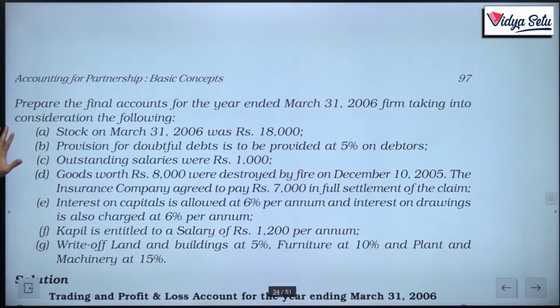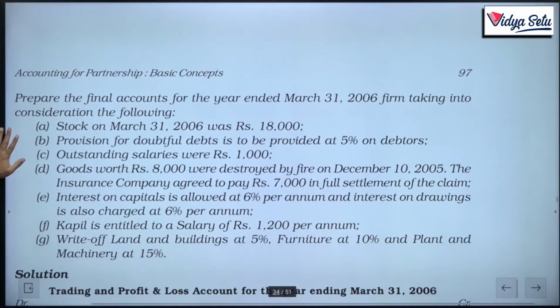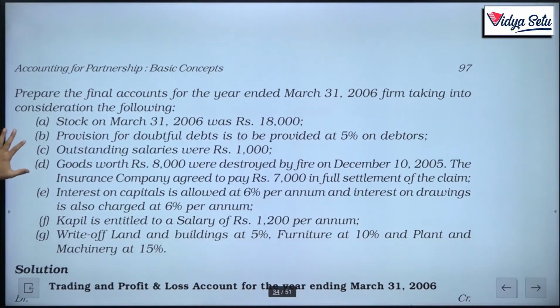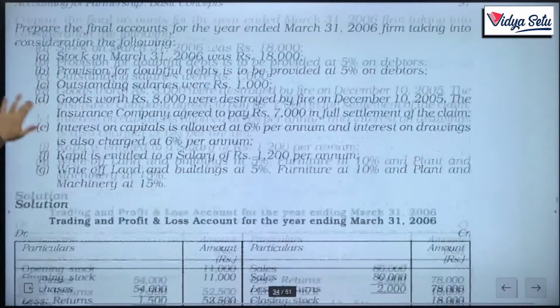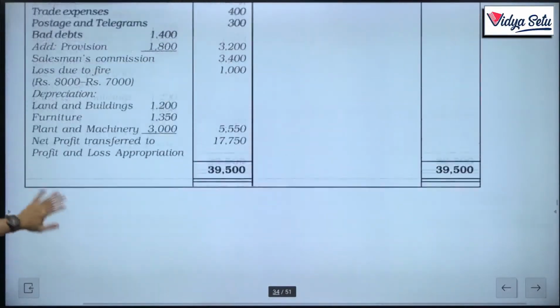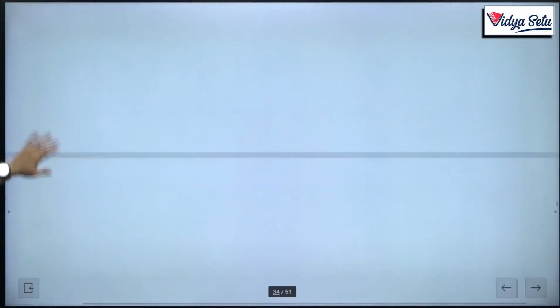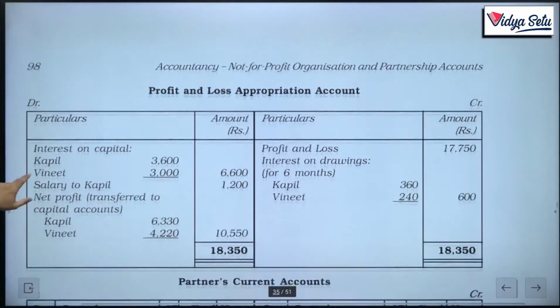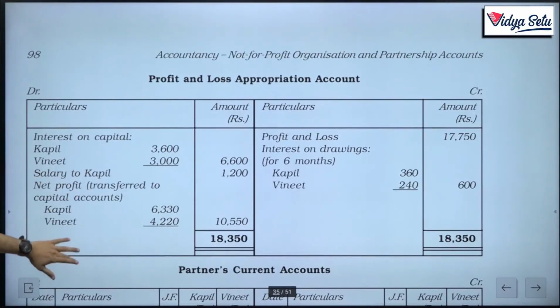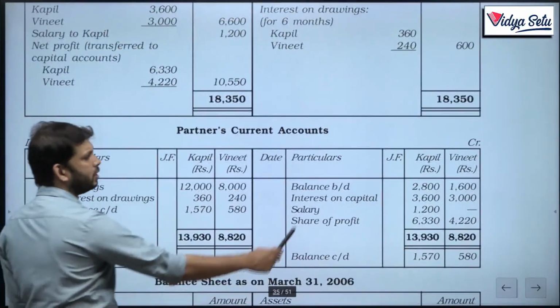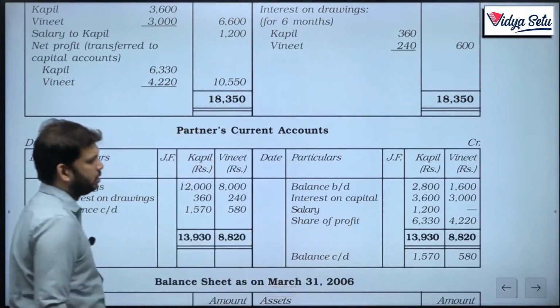Next thing, Kapil is entitled to a salary of 1200 per annum. Kapil is a partner. So, this salary will not go in P&L account, but will go where? In P&L appropriation account, salary to Kapil, and this will also go in Kapil's current account, salary.